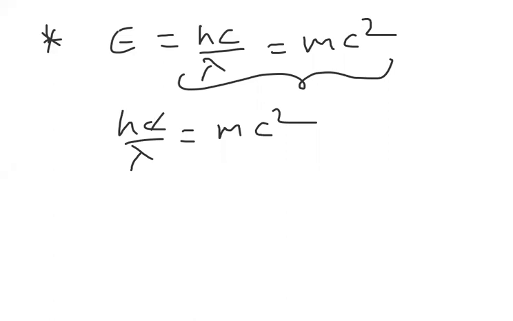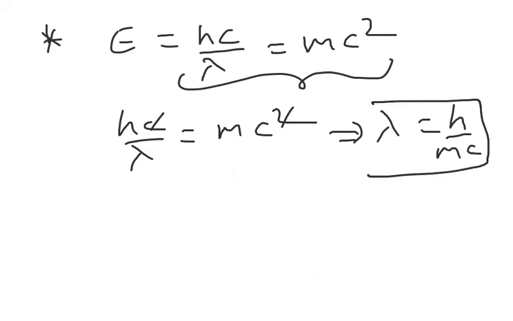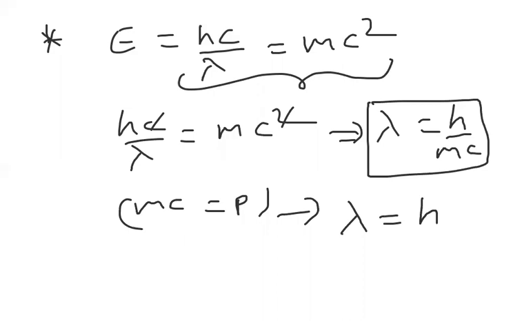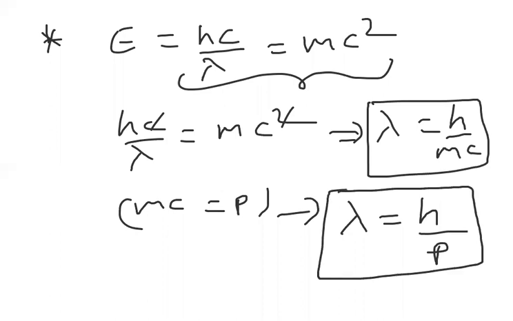So c gets cancelled, and lambda is equal to h by mc. m into c is nothing but p, the momentum. So our formula is lambda is equal to h by p. What is h? Planck's constant. What is p? Linear momentum.